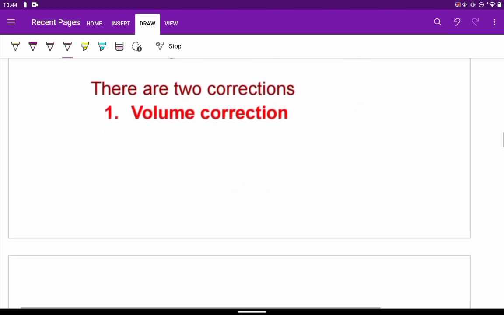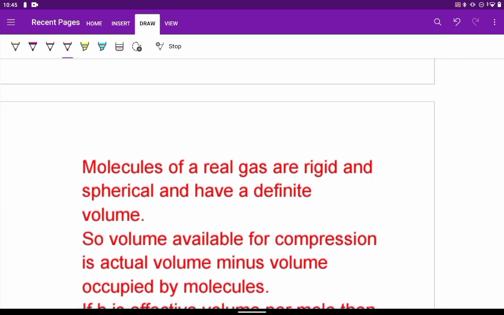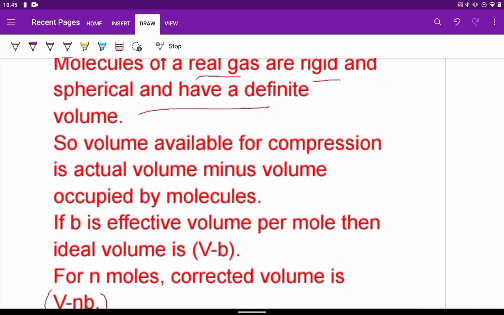Now in the volume correction, it is found that the molecules in case of a real gas are actually rigid and spherical and they occupy a particular definite volume. So, it was postulated that the actual volume of the gas molecules is negligible. That is not true.